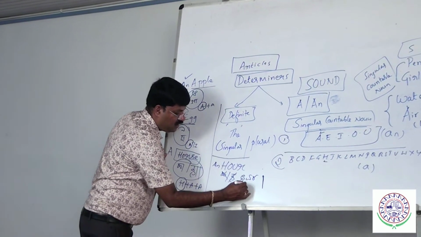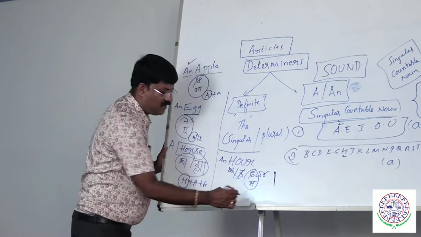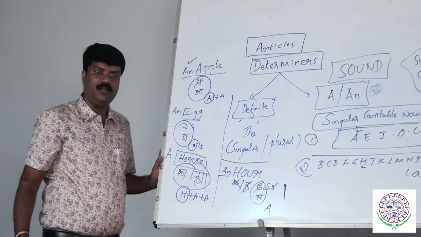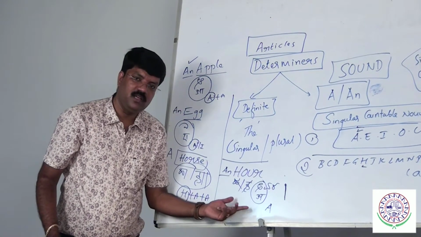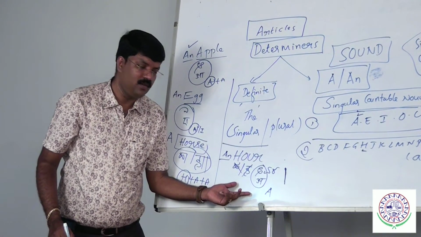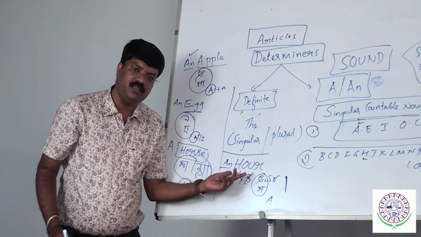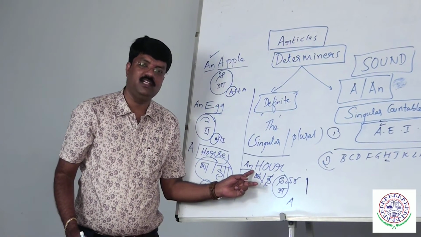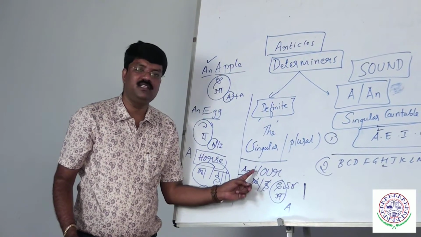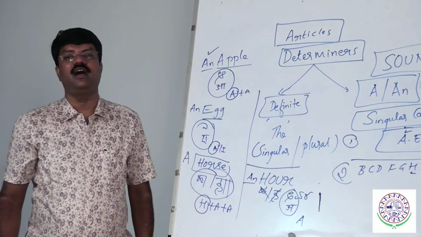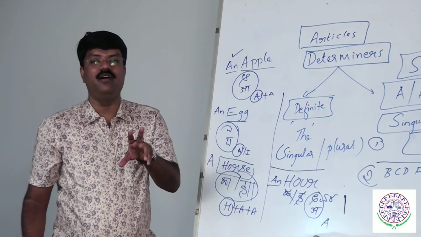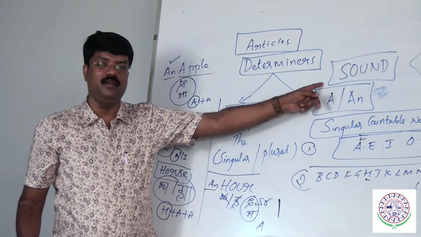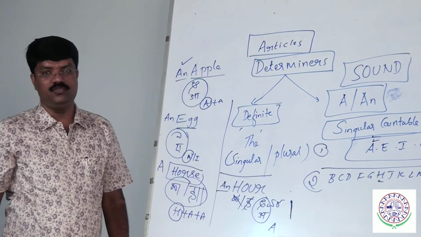English letter A. So A comes in group number 1. What must I use? An. Look at it, my dear friends. Dear students, here we need to be careful. If I had followed my teacher's school of thought, I would have mentioned a hour. No, actually it is an hour, because H is silent. We never say ha. We say it as an hour. So again, the sound is very, very important. That decides your a and an usage.